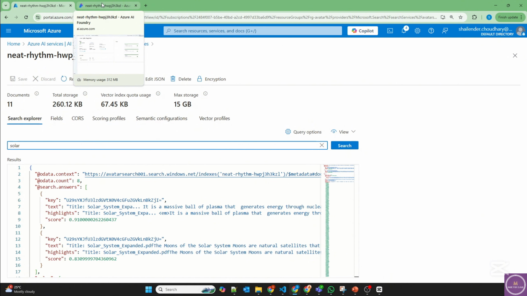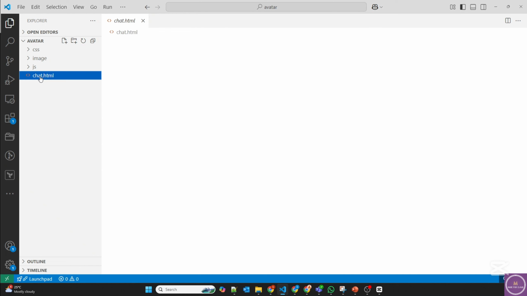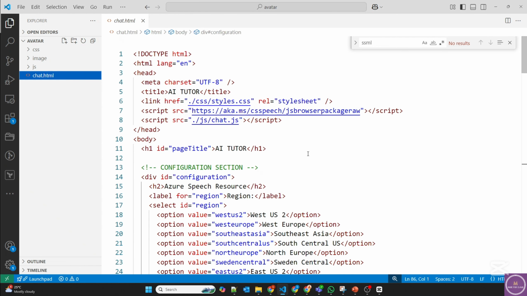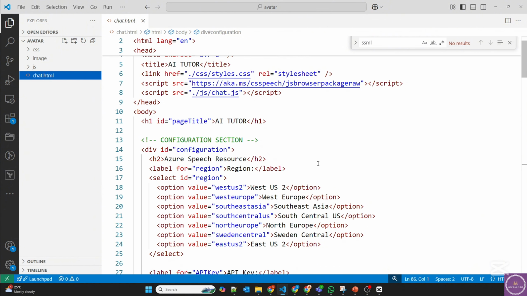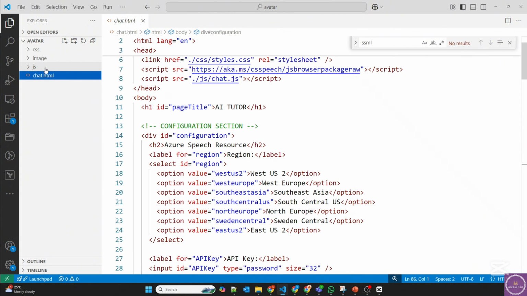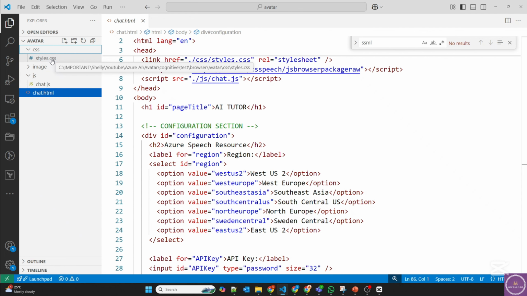Now I'll quickly open VS Code and show you the code which is ready to be deployed. So there is a chat.html file. You can find all these details in Azure samples. However, I have customized this file so that speech to speech conversation can happen. So I have made some changes. I'll show you while running this file. There is a JavaScript file also, and along with that there is a style.css. I have uploaded all these files into GitHub, and you can find the link of the GitHub in the description of this video. So all the integration is happening through chat.html as well as the JavaScript file. So now let me open the terminal.